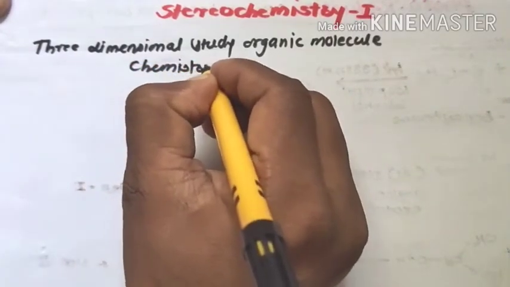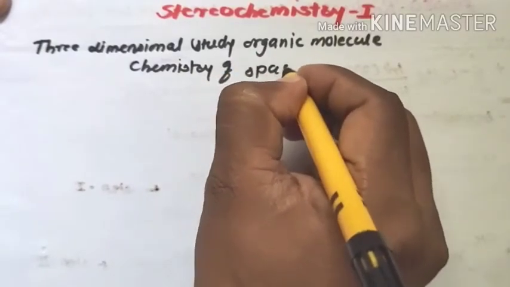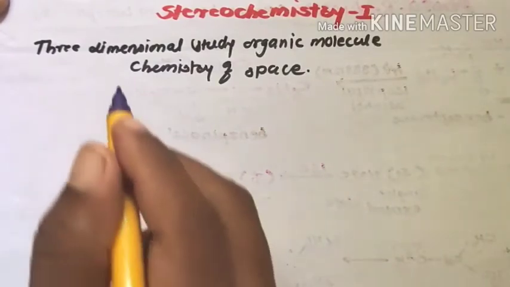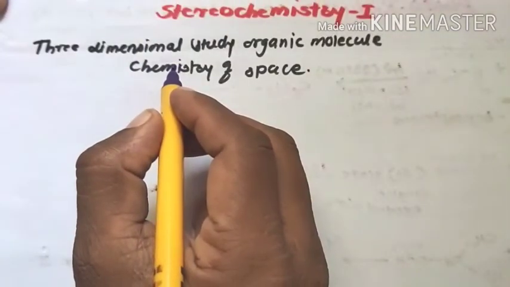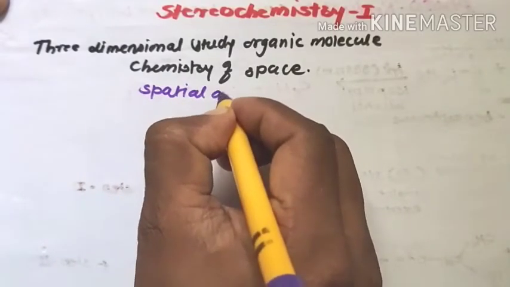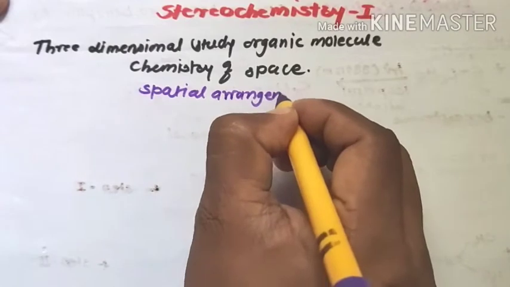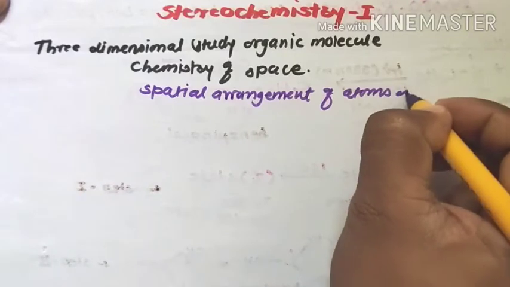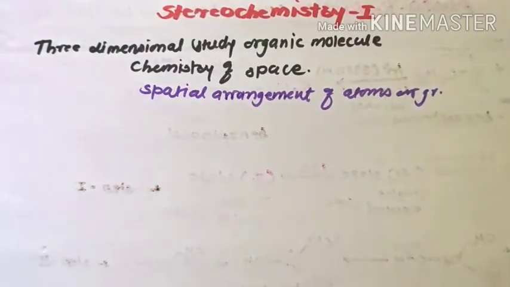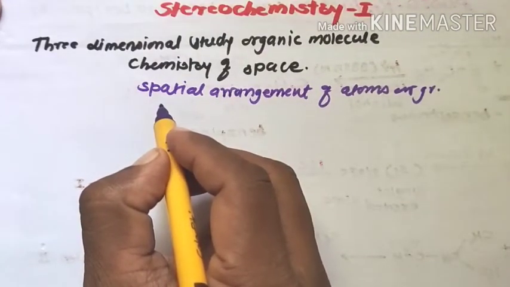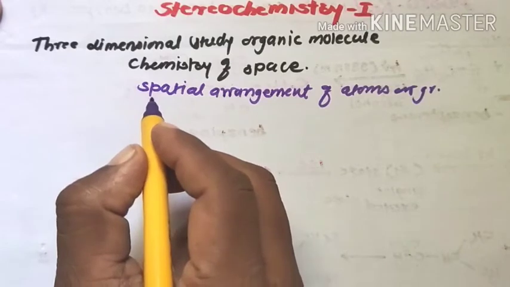Chemistry of space deals with the spatial arrangement of atoms or groups in a molecule. Due to the spatial arrangement of atoms or groups in a molecule, a few compounds exist in isomeric forms.